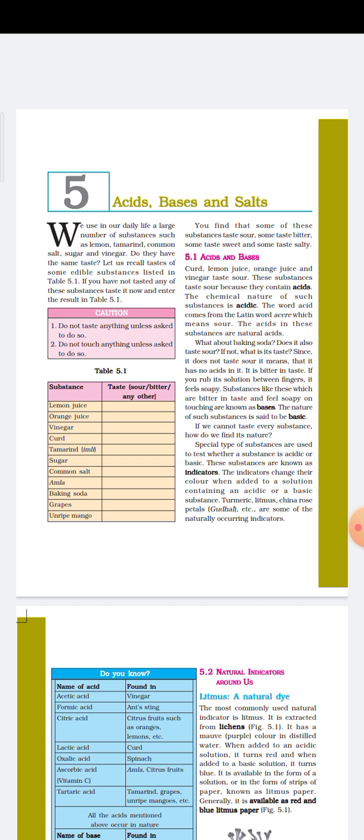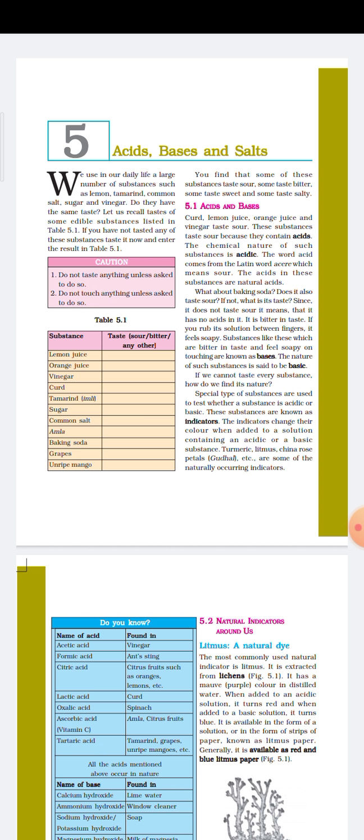Basic. If we cannot taste every substance, how do we find its nature? Each and every substance we cannot taste, and we cannot identify that this one is base and this one is acid. So what is the ultimate way to test whether a particular substance is acid or base?